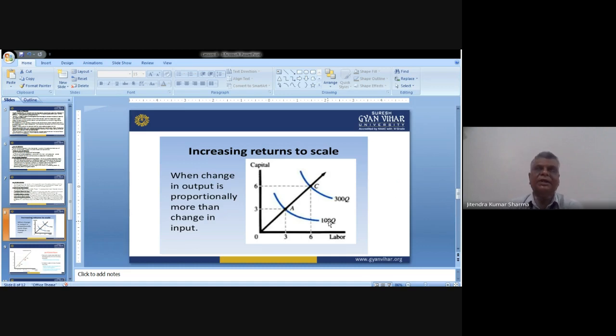So this is the scale where we can say that things are very useful, that we are applying 100 units of input and we are getting a return of 300 units. So this is the trend that we call in economics increasing return to scale.